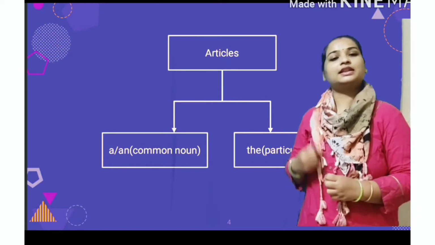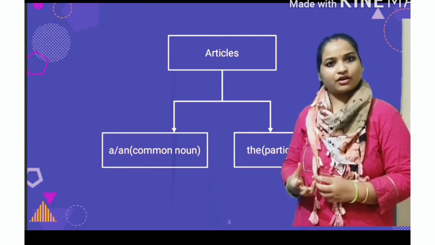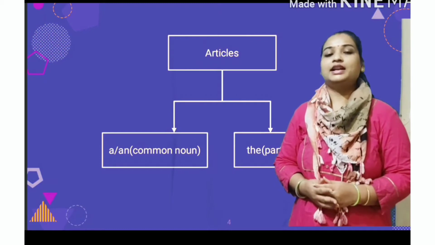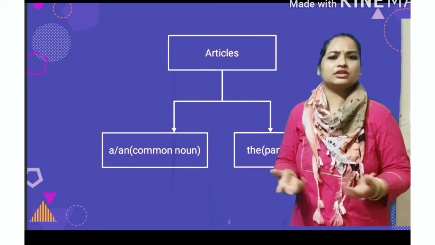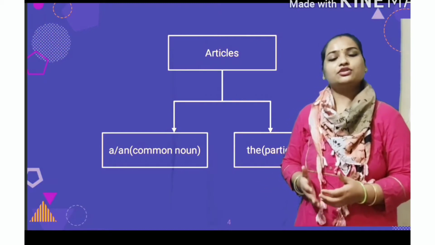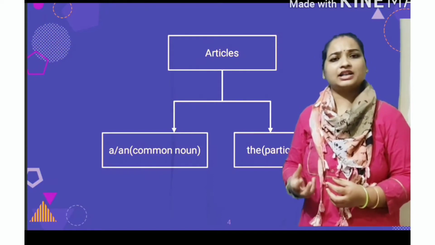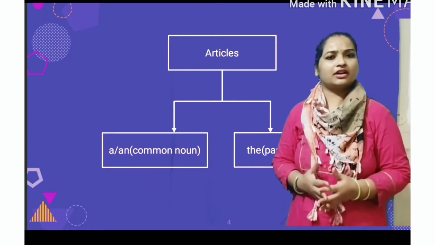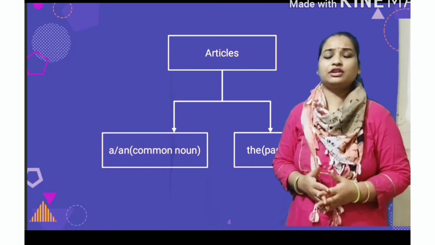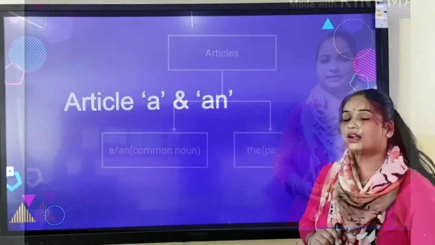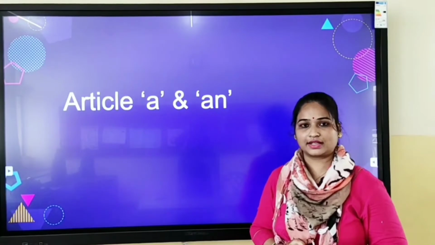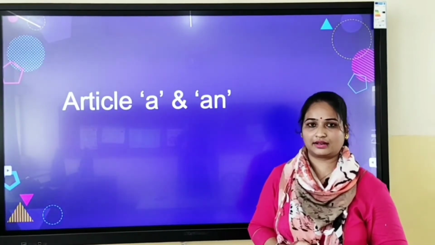Particular means the thing which we are already aware of, which we know already, like sun, moon. Everyone knows about sun, moon, stars. So we already know about these things. Red Fort, Taj Mahal, everyone is aware of these places. So these are particular things. First we'll discuss article a and an.